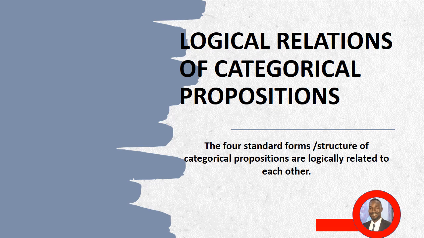If you take a look at the examples in our distribution of categorical propositions, we'll find that they are somehow related. For this reason, let us look into the logical relationship between the categorical propositions.